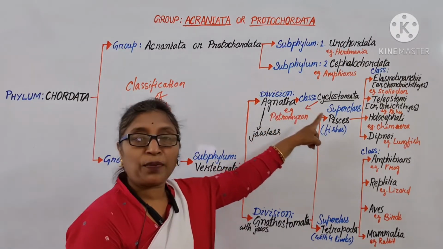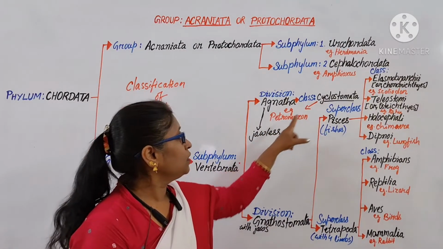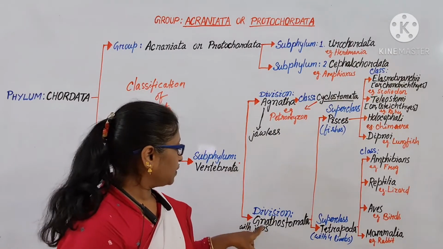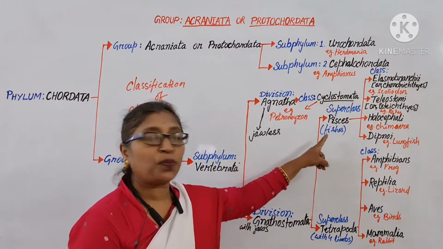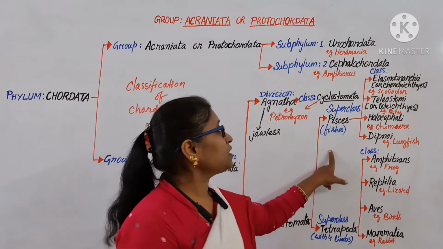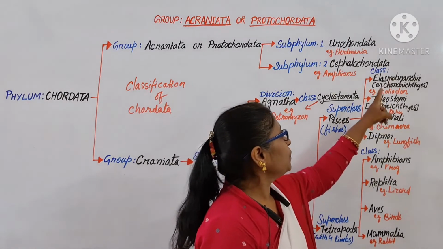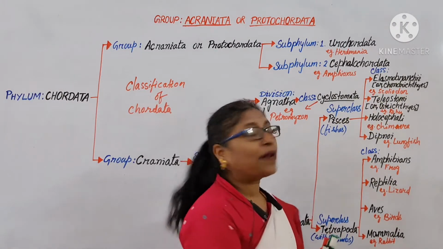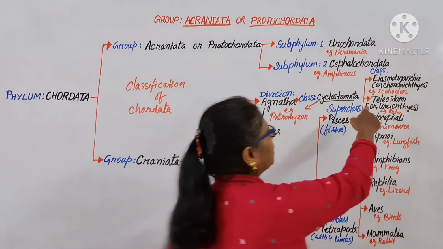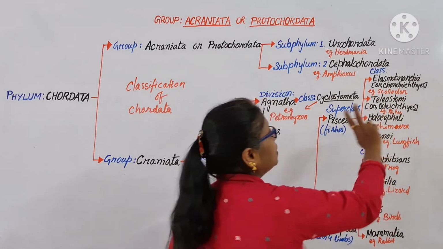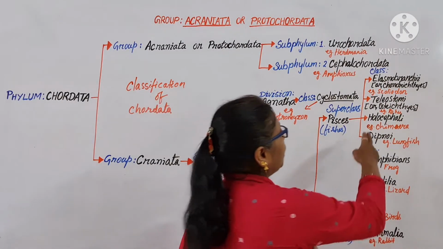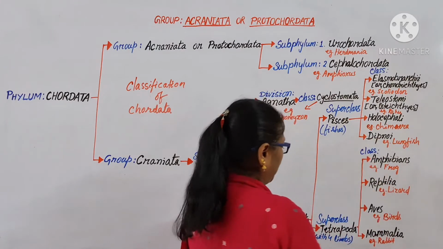The Agnatha has the class Cyclostomata, with animals like Petromyzon, and the Gnathostomata is divided into two superclasses, Pisces and Tetrapoda. Pisces has four classes: Elasmobranchii or Chondrichthyes, where the endoskeleton is made up of cartilage, Osteichthyes with a bony endoskeleton, and others.